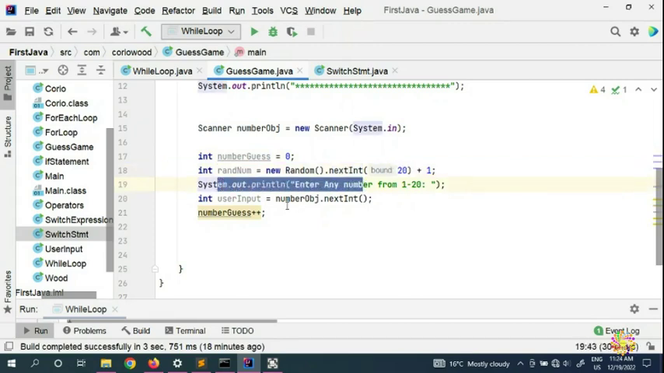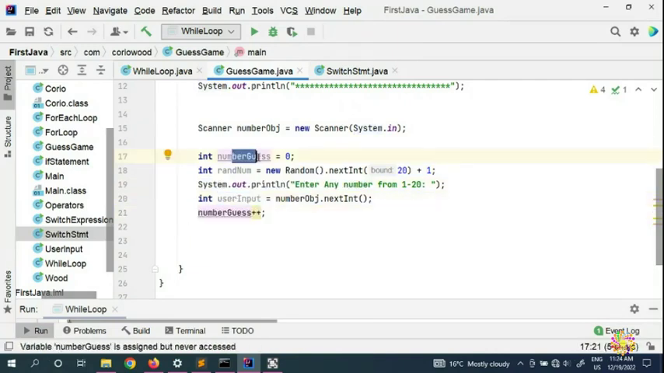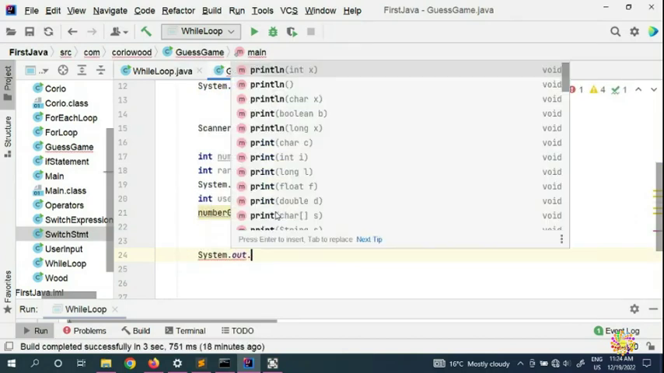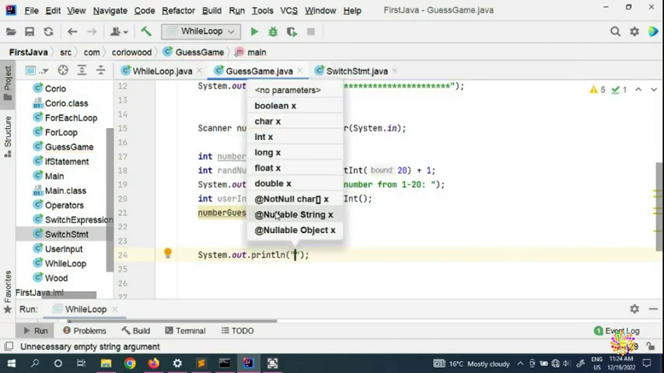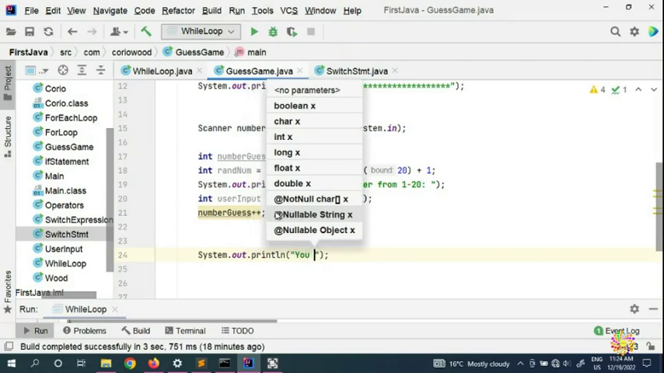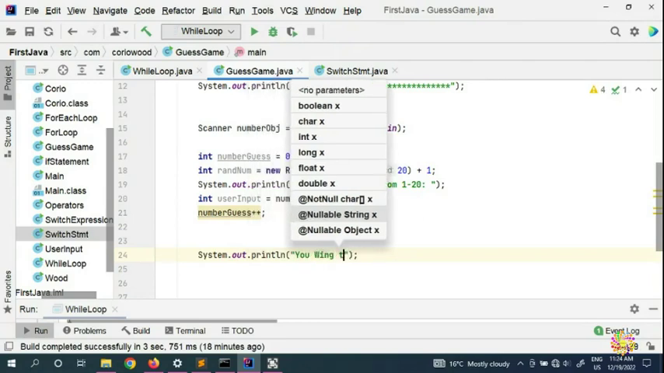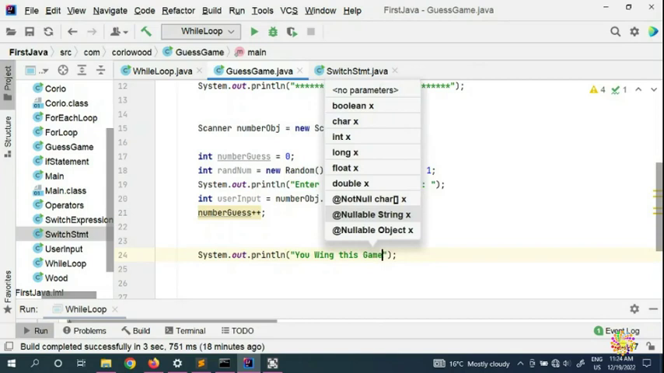Then we are going to ask for a number. When the user puts in a number, we're going to store it here, and we're going to increment our number. So now when the user puts in any number, we're going to display a message: System.out.println, "You win this game."